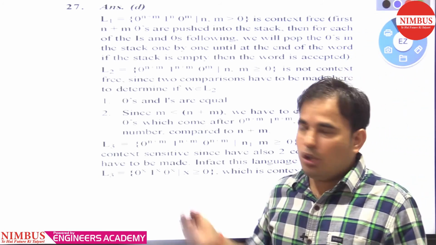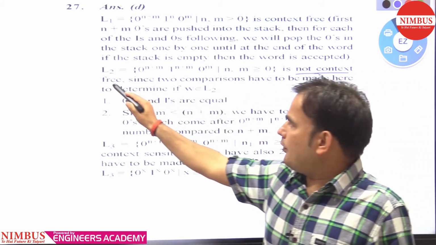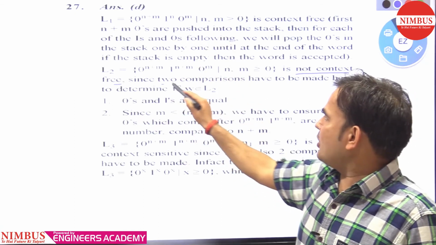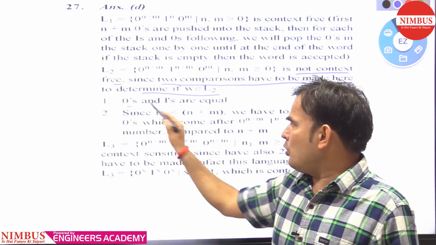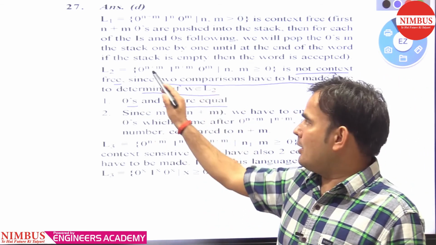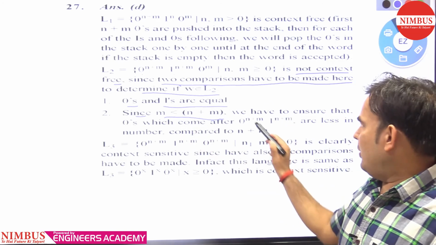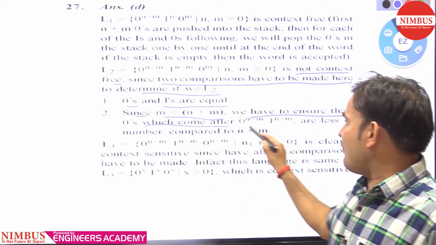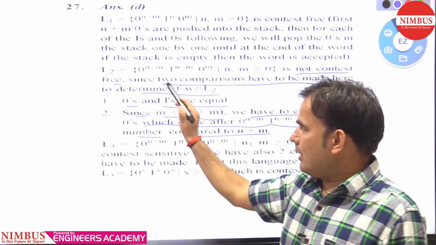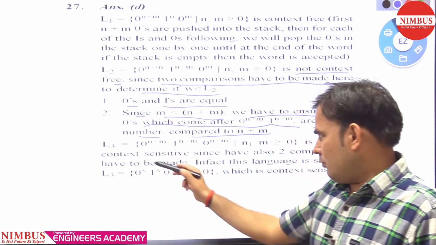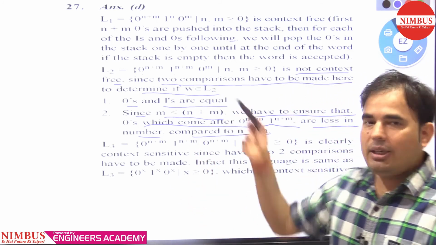You can see the solution from here. L2 is not context free, and L1 we know is context free. Two comparisons have to be made to determine if W belongs to L2. First, we need to compare that the numbers of 0s and 1s are equal. And second, since m is less than n plus m, we have to ensure that the zeros which come after are fewer in number compared to n plus m. So that's why it is not context free. What about L3? L3 is also not context free. So option D is correct.